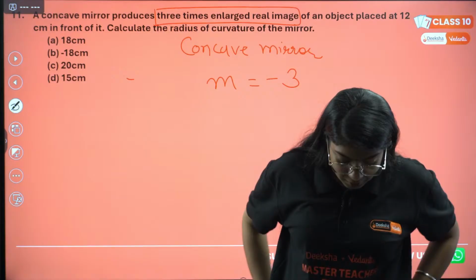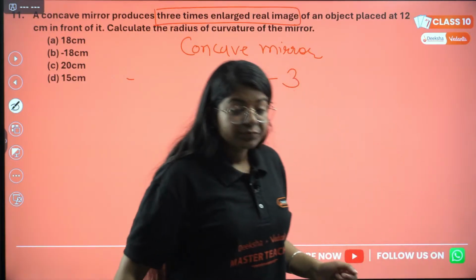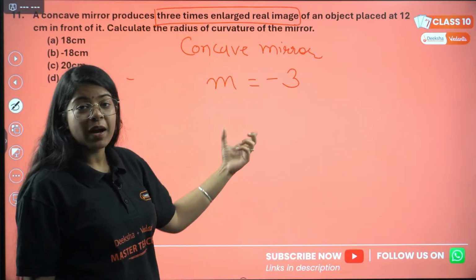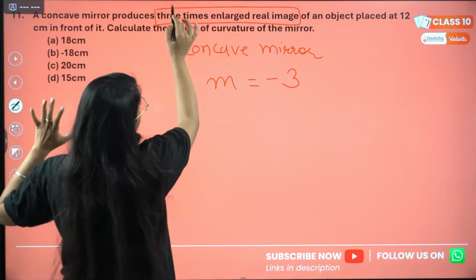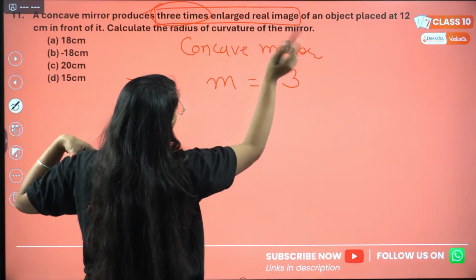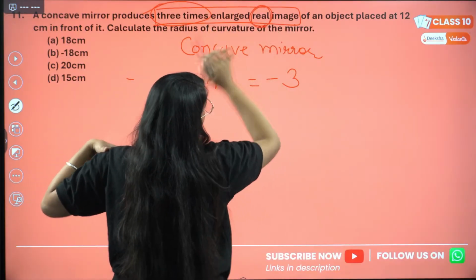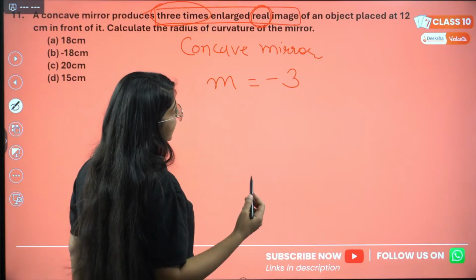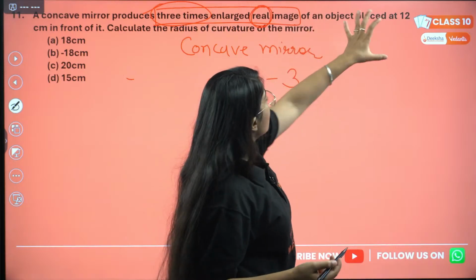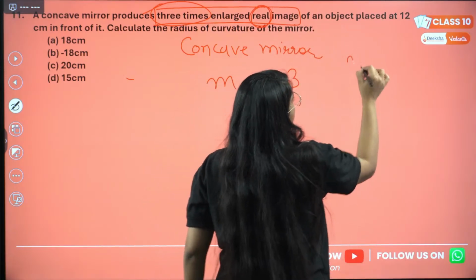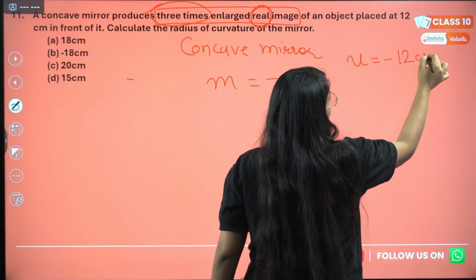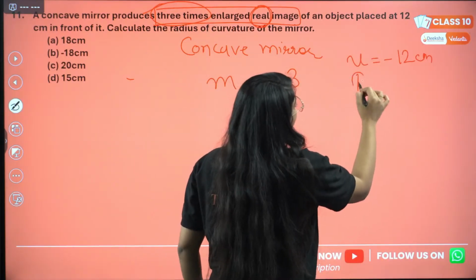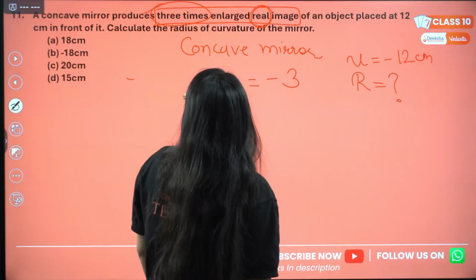This is how you define the sign of magnification. Read the question carefully. This is fine, 3 times is the magnification, but it's giving enlarged plus real image. For real, the sign of magnification is negative. Of an object placed at 12 centimeter, so the object is placed at minus 12 centimeter. Calculate the radius of curvature of the mirror. We have to find the radius of curvature of the mirror.